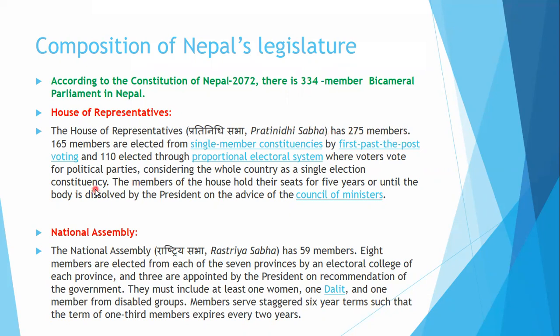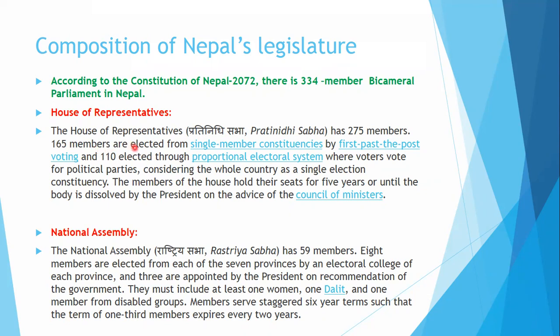Out of the 275 members, 165 members are elected from single member constituencies by the first past the post voting system, called FPTP in short. It means Nepal has been divided into 165 election constituencies, Nirvachan Kshetra, and from each constituency one member is elected.